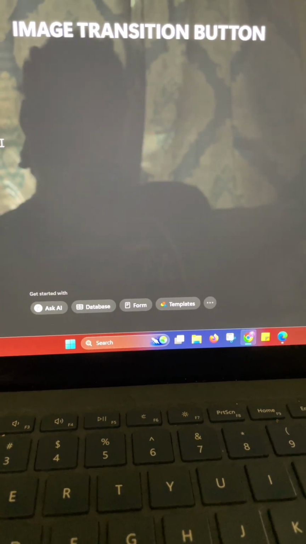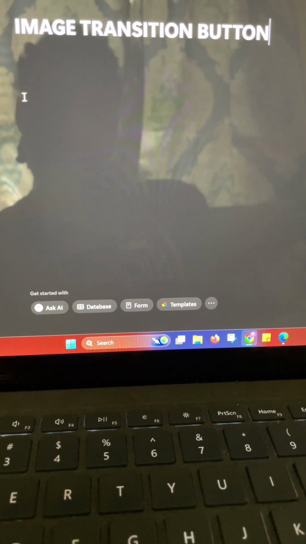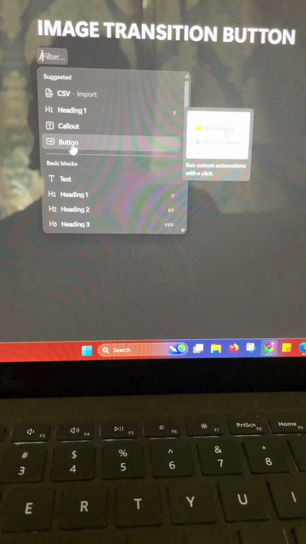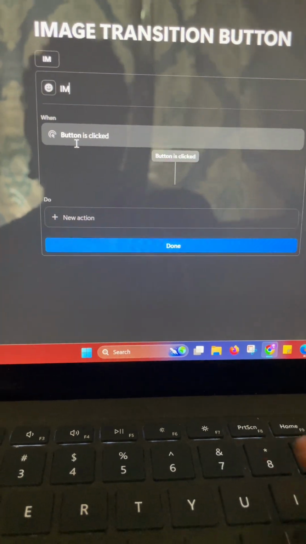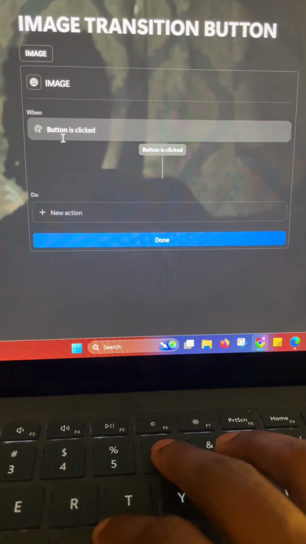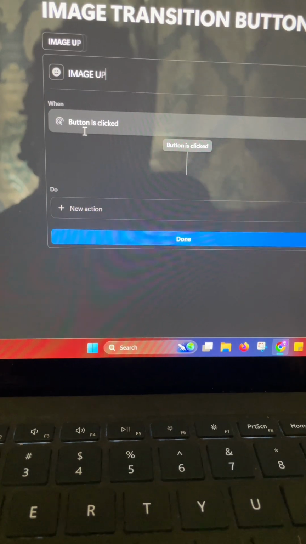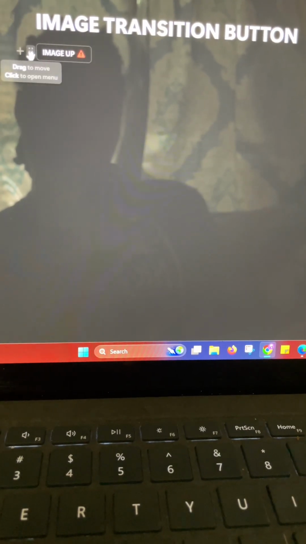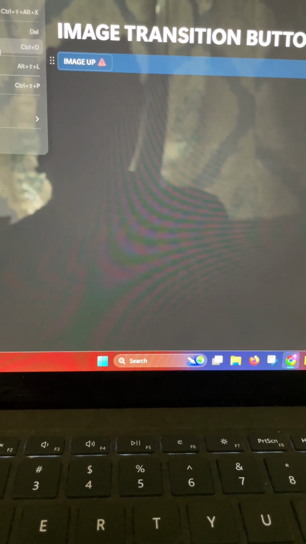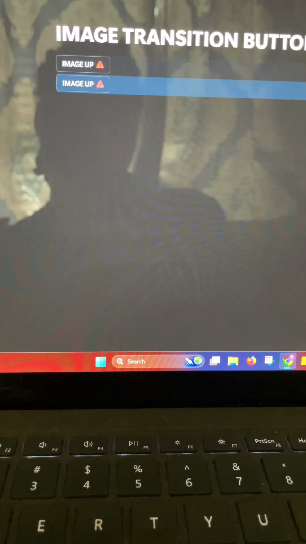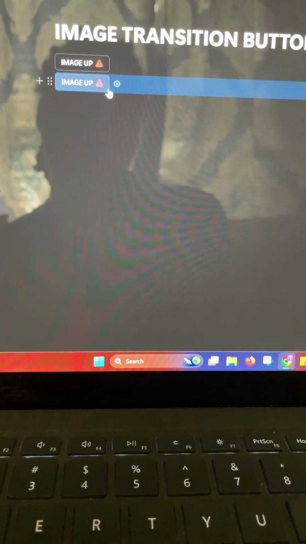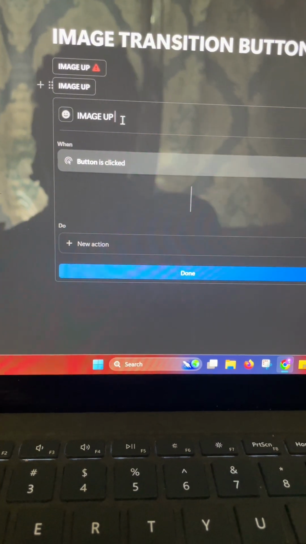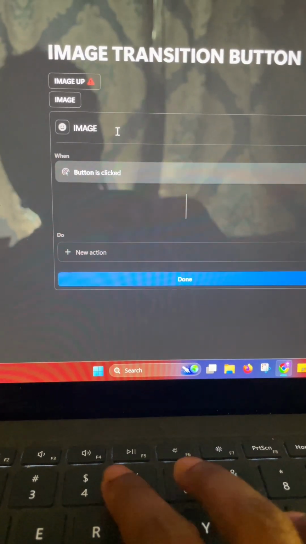Hey guys, we're back again. We're going to do an image transition button. So like usual, we're going to create our button first. So image up. I'm going to leave this blank. And we're going to duplicate this, right click, and then we're going to select duplicate. But we're going to, oh no, okay, it didn't first. We're going to toggle this image down.